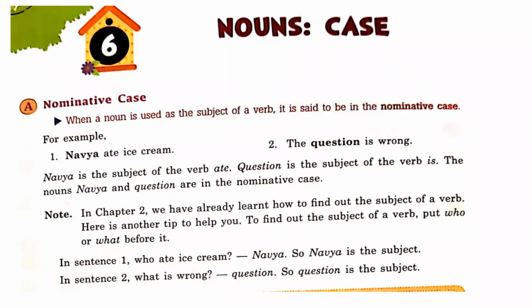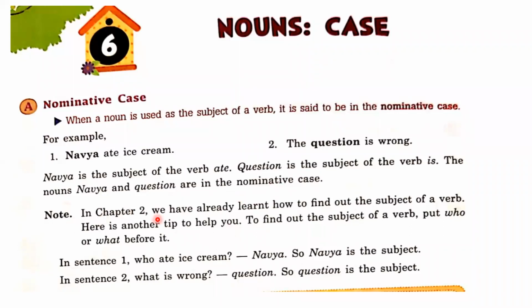Like Navya ate ice cream, Navya is nominative case because Navya word has been used here as a subject. In the same way, the question is wrong. So question word has been used here as a subject. So simply we have to understand whenever any noun is used as a subject in a sentence, that word is used in a nominative case. Okay. Navya is the subject of verb ate. Question is the subject of the verb is. The nouns Navya and question are in the nominative case. Same thing I have told you.